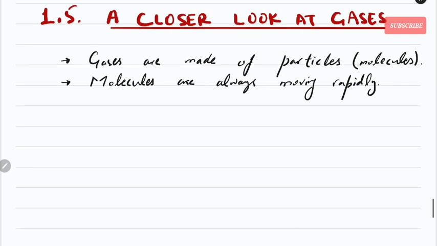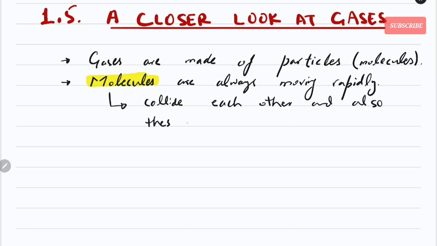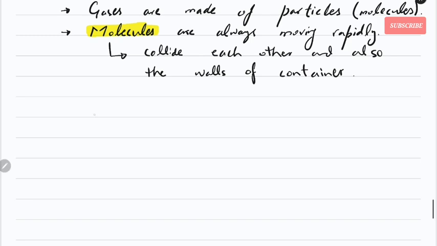So if they are moving, then these molecules would collide with one another. They collide or they strike each other, and also the walls of the container in which you have kept them. Okay, so not only do these molecules collide with each other, they collide with anything that comes in their way, even with the walls of the container. Right? Let me give you an example.